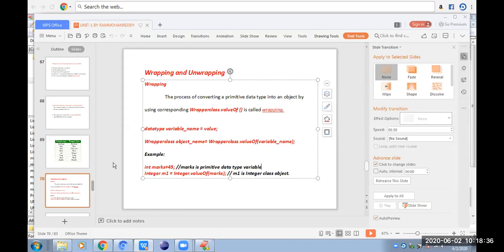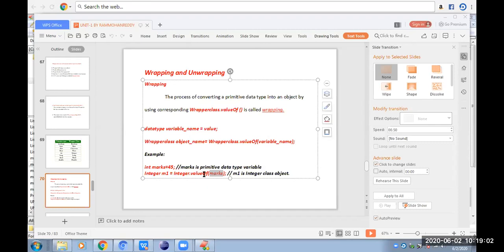Then to which object do we convert? Integer. So the syntax is Integer m1 is equal to Integer dot valueOf(marks). The wrapper class name is Integer, and we are using the method called valueOf, which is a static method that belongs to the wrapper class.